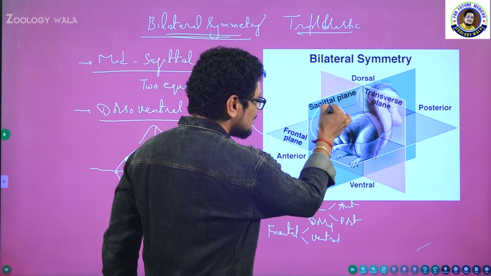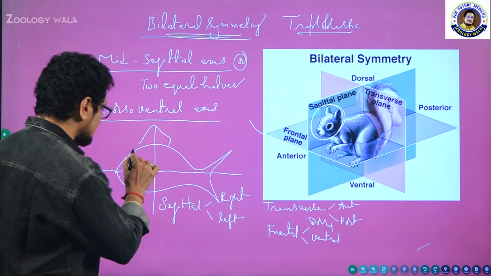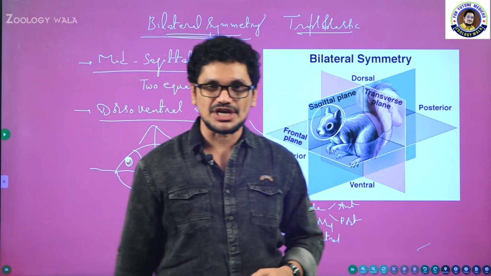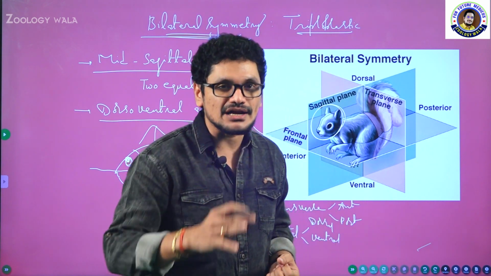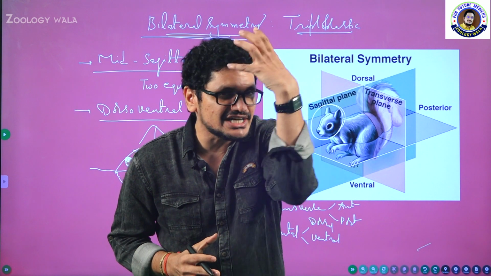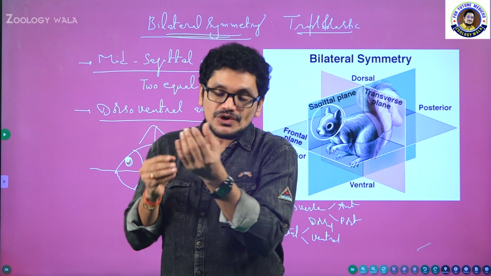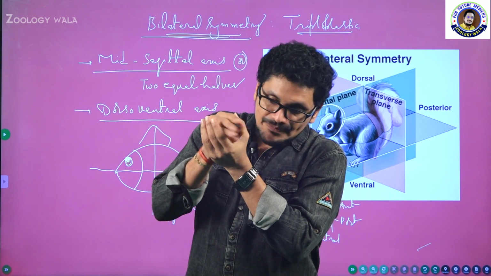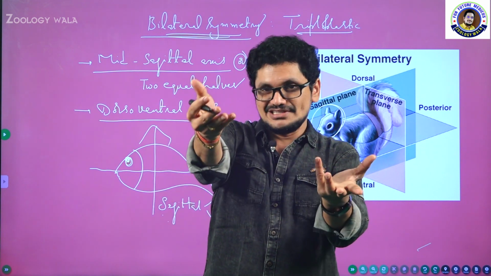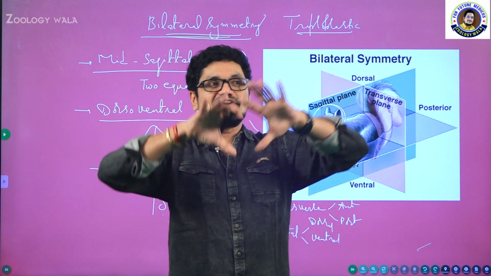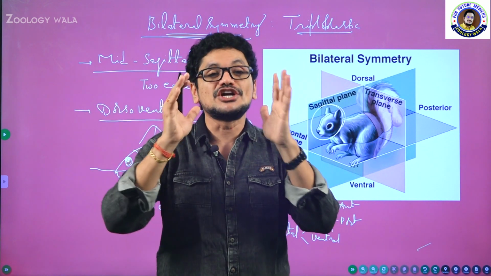See this beautiful squirrel, see how beautiful it is, how cute it is. See cephalization, and even for the fish also, cephalization is nothing but formation of a head with specific sense organs. Sense organs are concentrated at the anterior end. That is the reason, for example, if you take the snake, if the snake wants to come out of its hiding place, first it will put its head out and check the surroundings, check the conditions, and if all the conditions are good, it will come out. The same is the case with the rabbit also. First they will check the conditions. Why? Because a perfectly developed head with sense organs is developed in triploblastic animals.